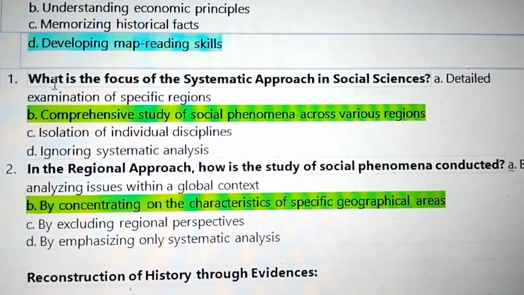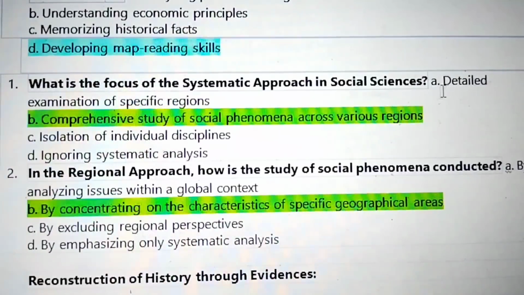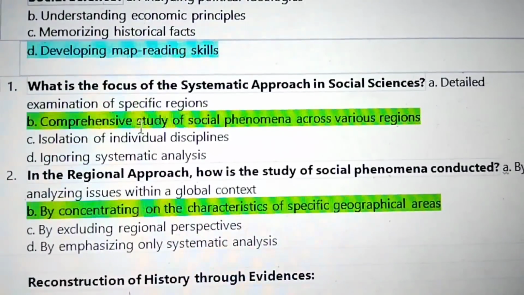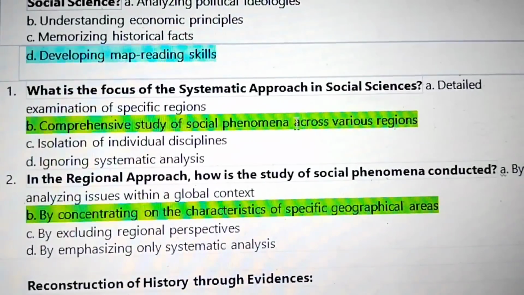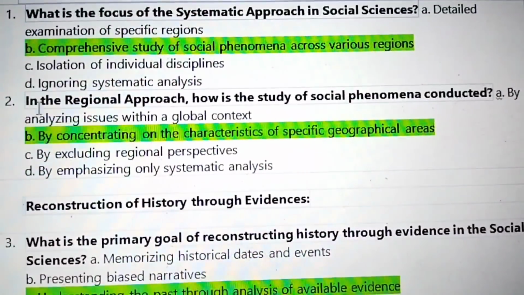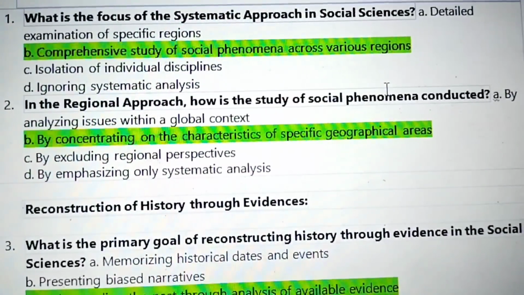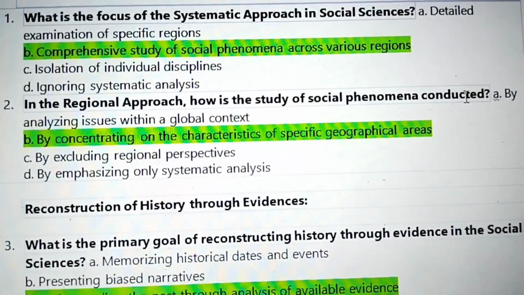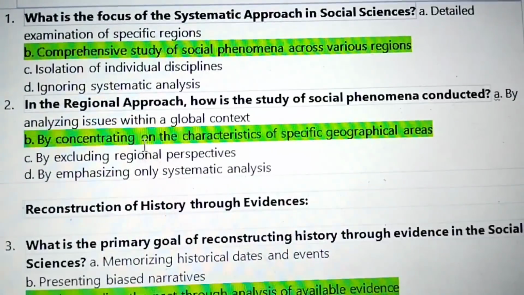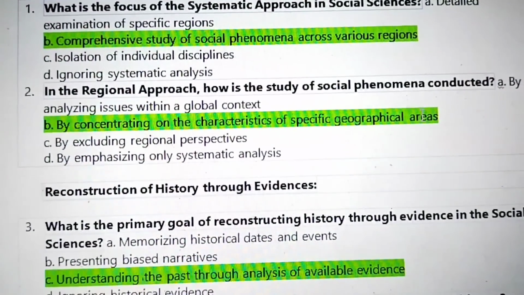Next, what is the focus of the systematic approach in social science? B. Comprehensive study of social phenomena across various regions. 2. In the regional approach, how is the study of social phenomena conducted? By concentrating on the characteristics of specific geographical areas.